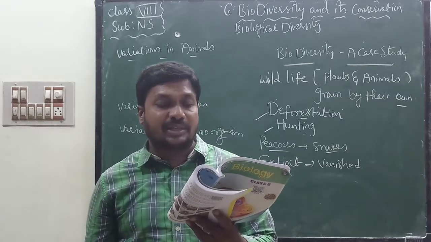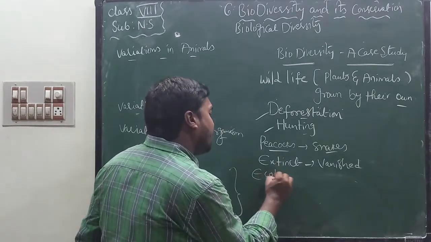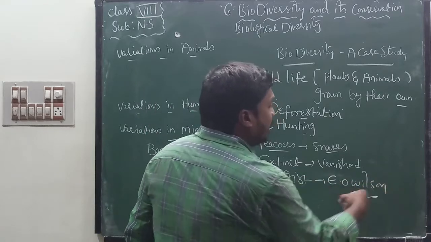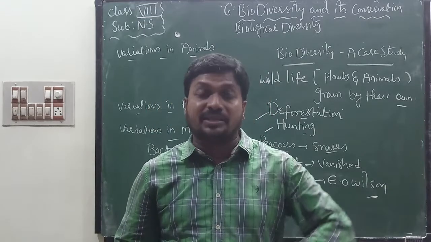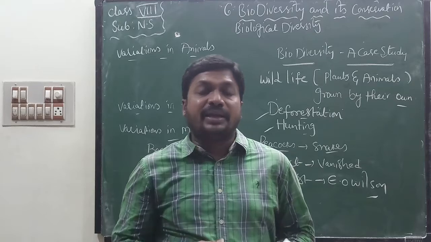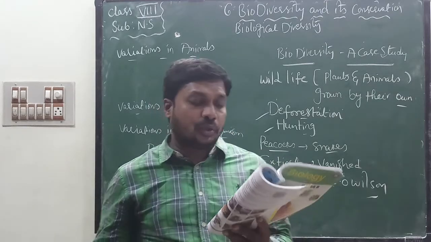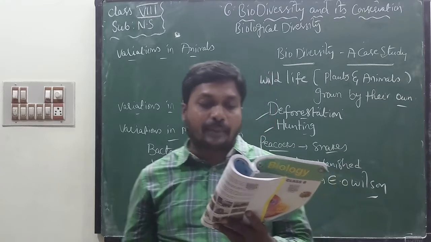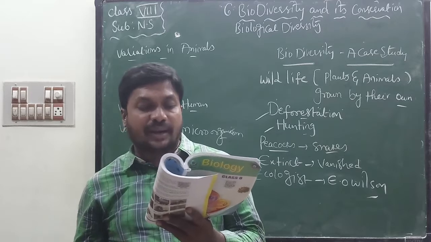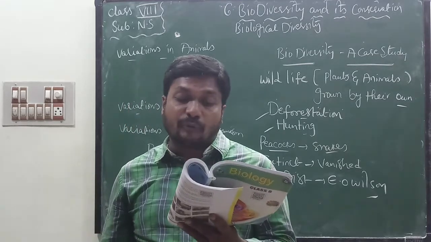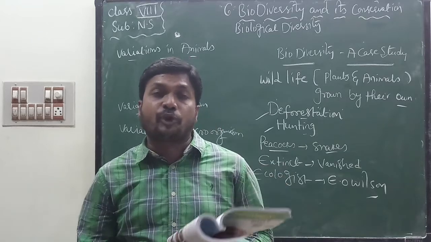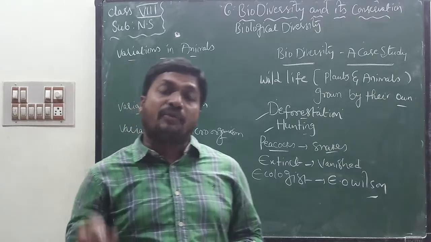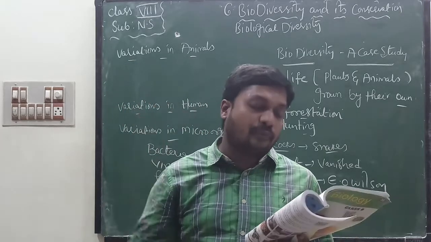According to the noted ecologist E.O. Wilson, very important, he is a famous ecologist who studies the environment. According to E.O. Wilson, 10,000 species a year, or 27 species per day, become extinct throughout the world. If this trend of extinction continues, the very existence of man will be affected. Nowadays we can find so many animals becoming extinct. If this situation continues, our species also may be endangered or extinct in future generations.